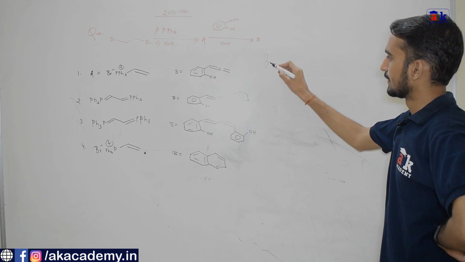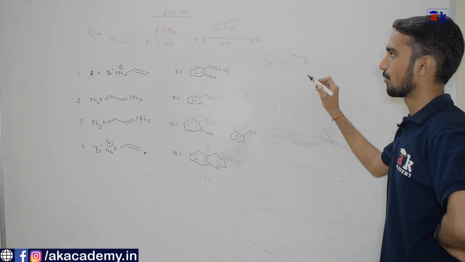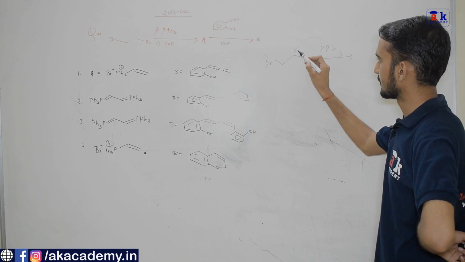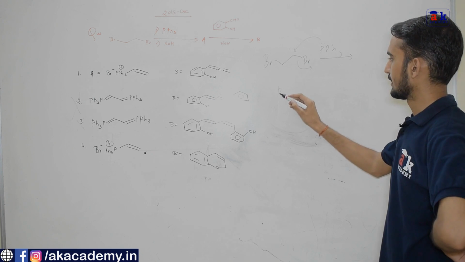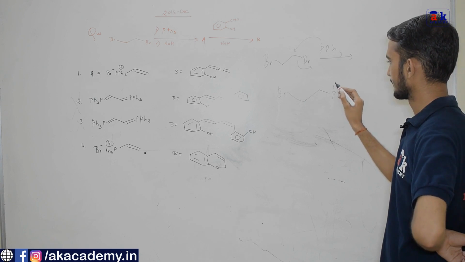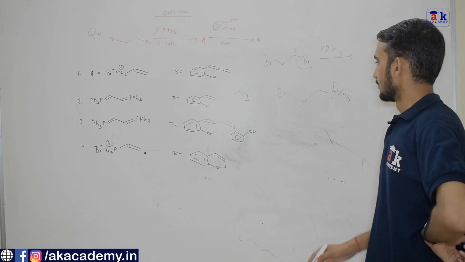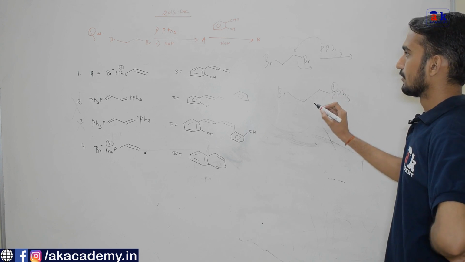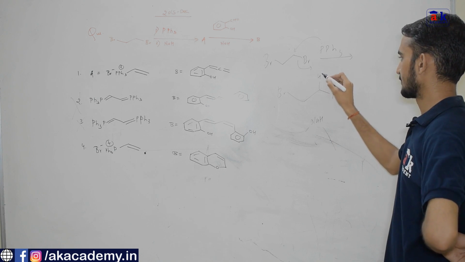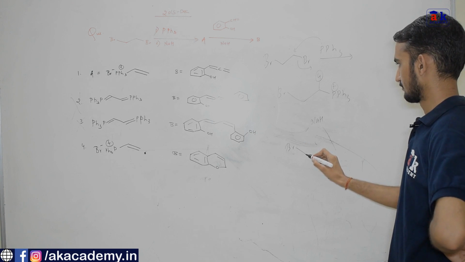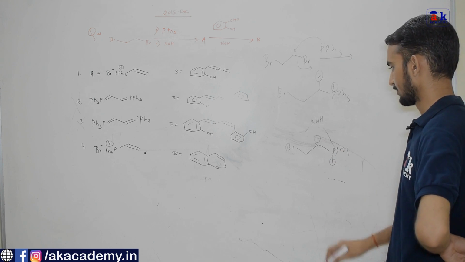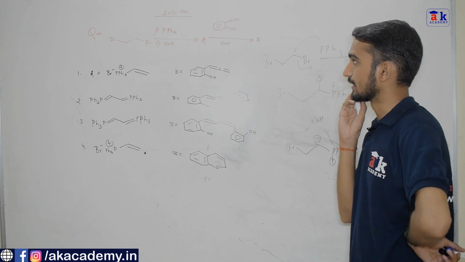So in the first step, this is what we have. We have this dibromide. This is treated with PPh3. So you know what happens. PPh3 attacks this particular carbon and this bromine leaves. What we get is Br minus and PPh3 plus. Then, as we have added NaH, what will NaH do? It will abstract this particular proton. So we have this negative charge and this positive charge, so what we get is an ylide.